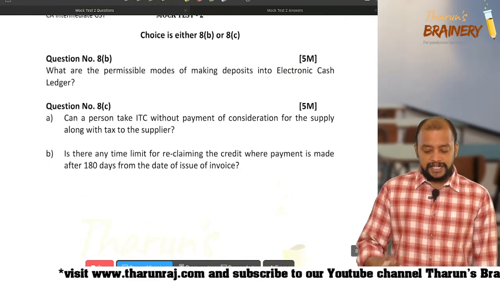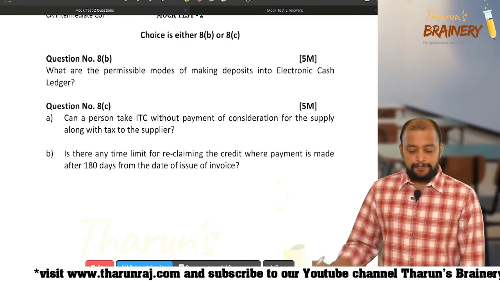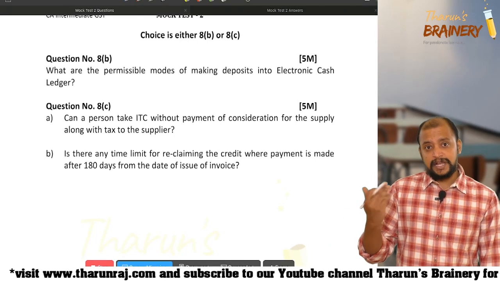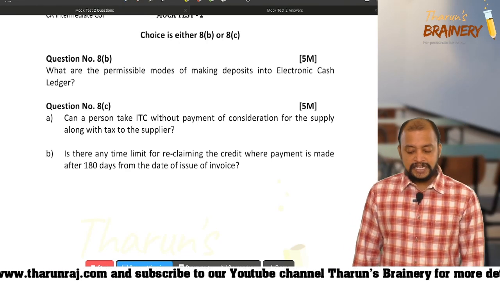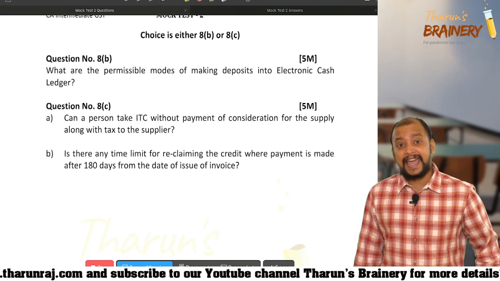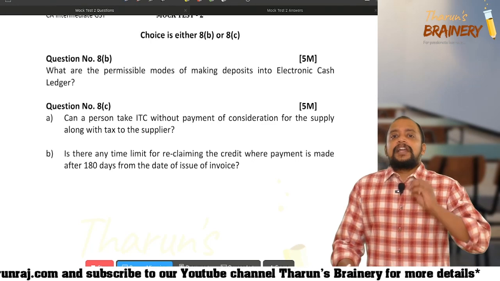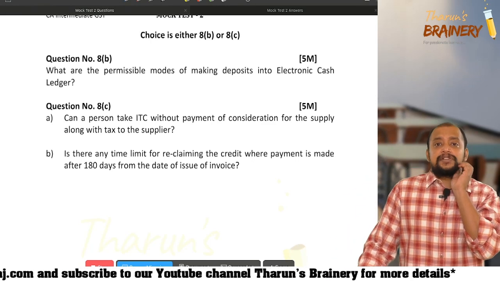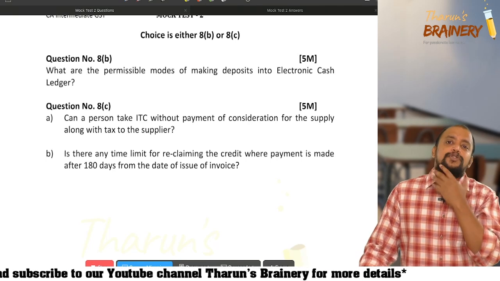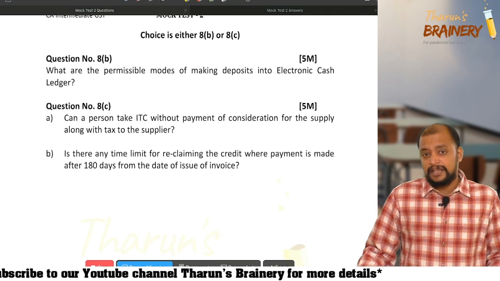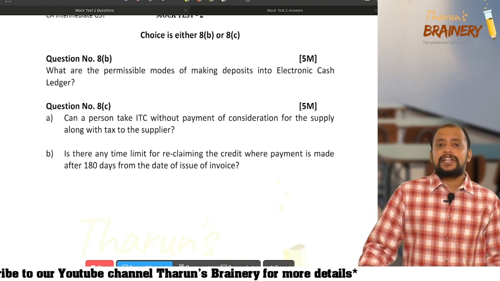Last question, question number 8B or 8C. In that, any one you need to write. What are the permissible modes of making deposits into the electronic cash ledger? So it is a theory question. See, however much you may write, here you will not score beyond 3-4 marks.